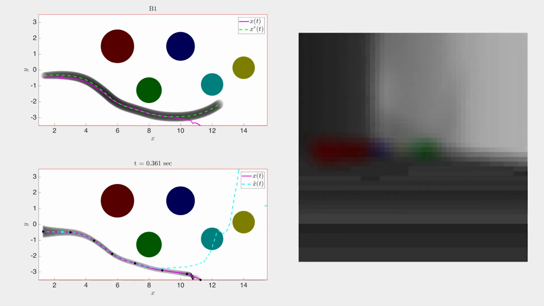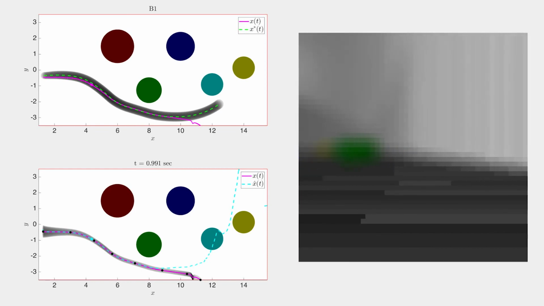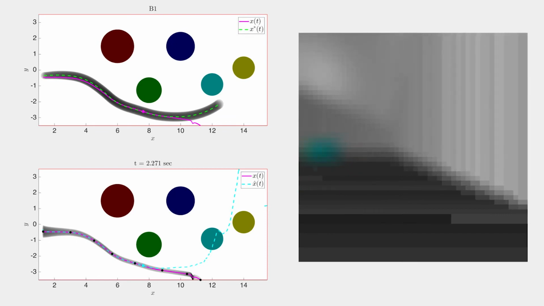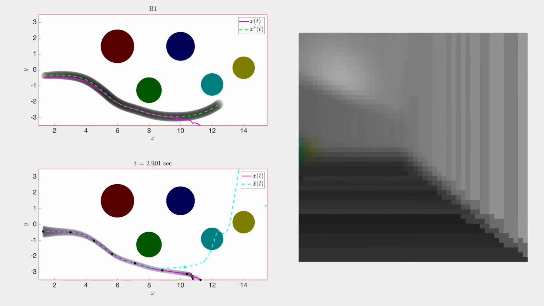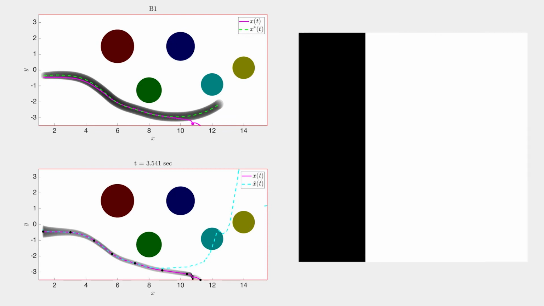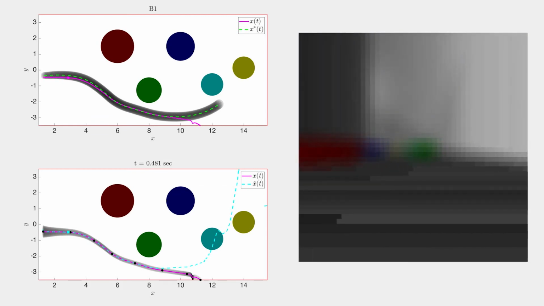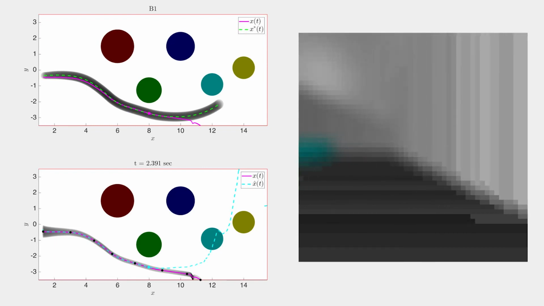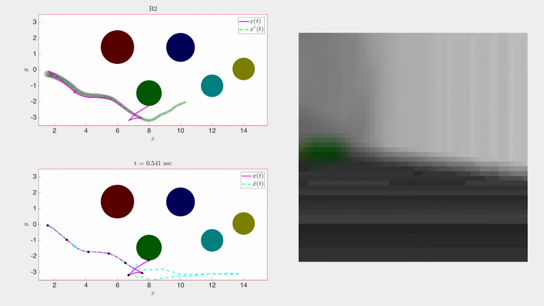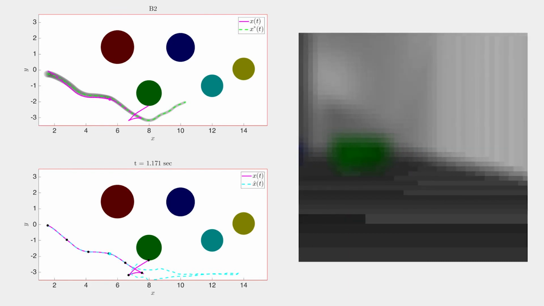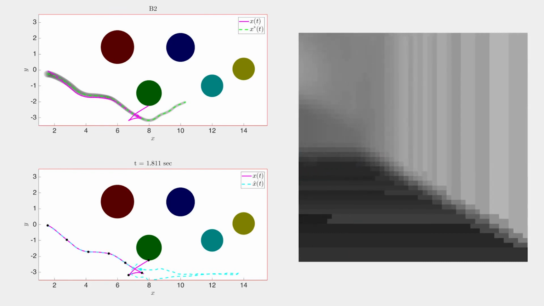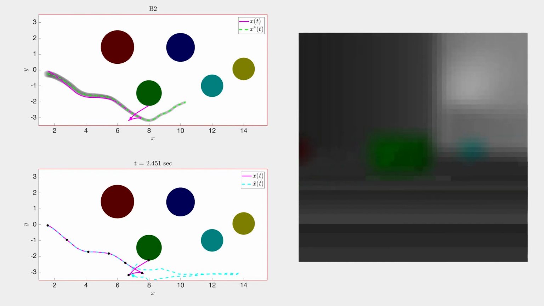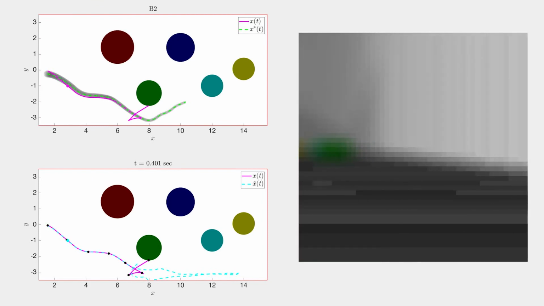In contrast, we see that the baselines will both fail. At first, B1 does fine, but recall that B1 ignores the trusted domain, and eventually it moves beyond the domain where the perception system is trained. And this causes the state estimate to rapidly diverge upon leaving the training distribution. This in turn destabilizes the feedback controller, causing it to act unpredictably, and causes the system to crash into the wall. A similar result happens for B2. B2 ignores the state estimate error in planning, and it also moves beyond the training distribution, leading to a similar result where we crash into the green obstacle.